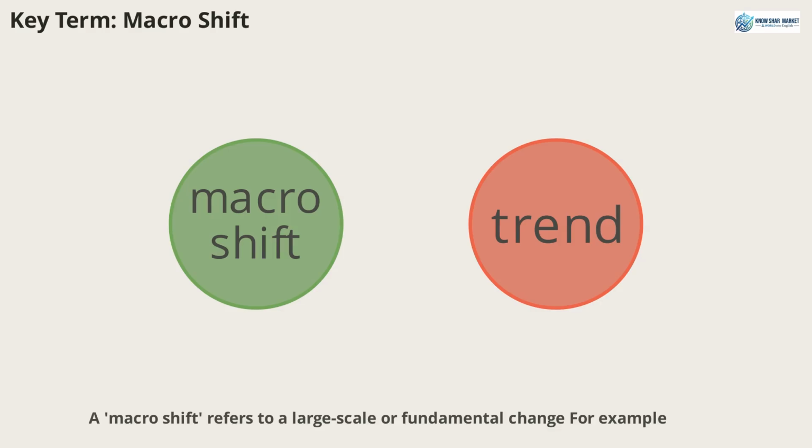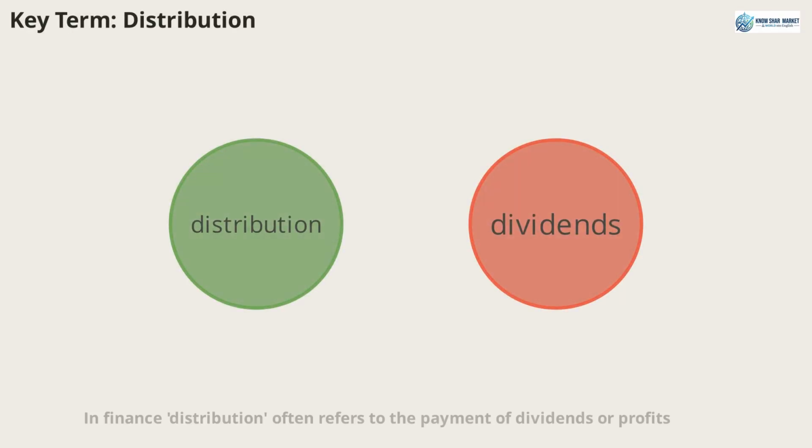Macro shift refers to a large-scale or fundamental change. For example, the macro shift in tax policy. This term is useful for discussing big-picture trends in finance and economics. In finance, distribution often refers to the payment of dividends or profits. For example, dividend distribution tax. This term is important for discussing how profits are shared.